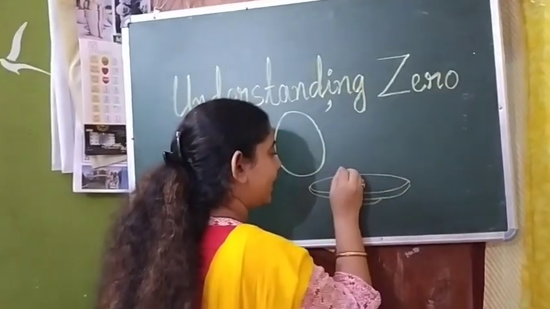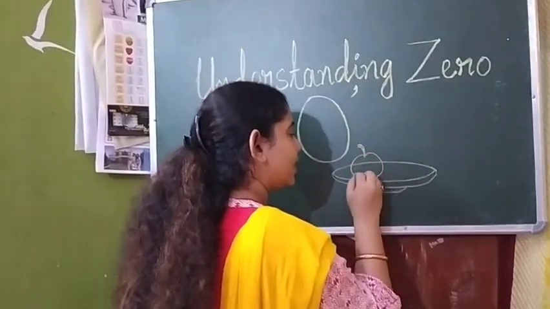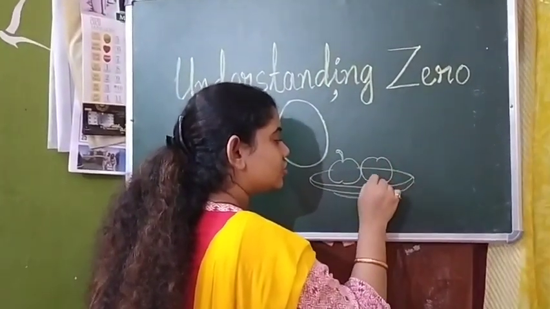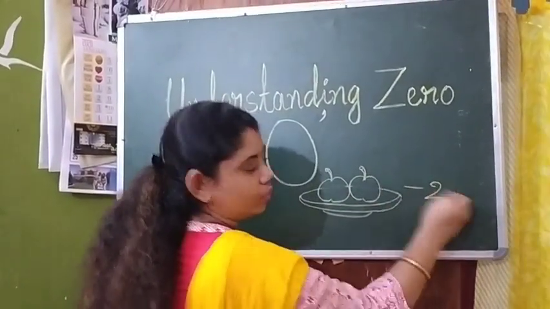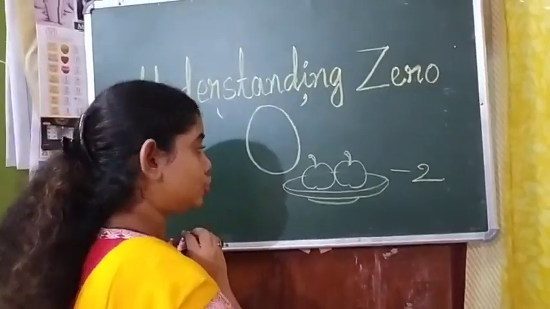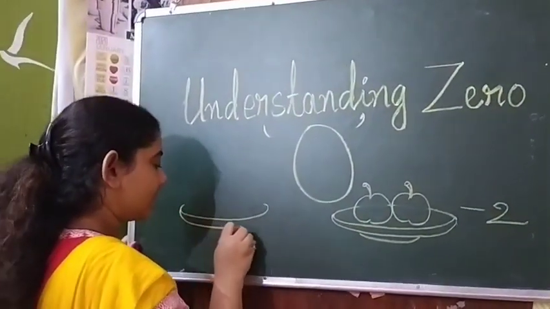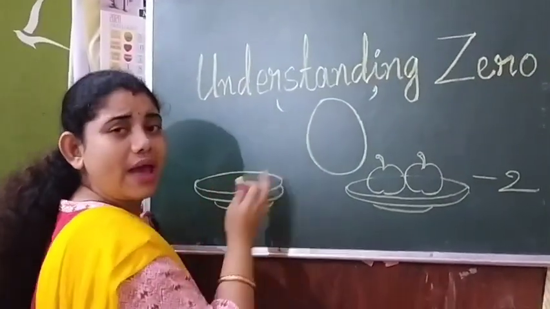So children, when we have something, suppose this is a plate. In this plate, there are so many apples. Now, how many apples are here? 2. In another plate, there is no apple.